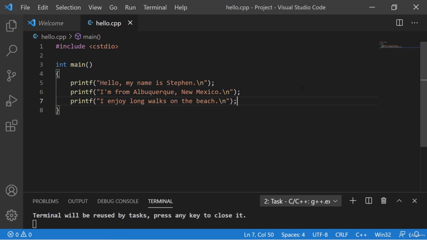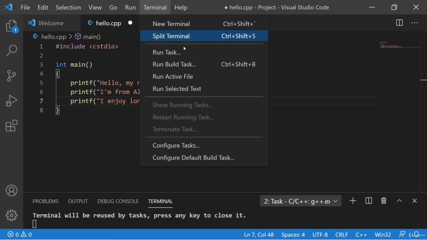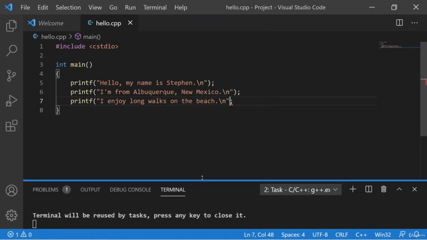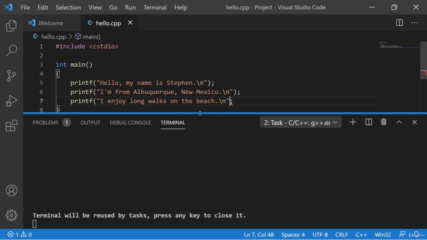Okay, we're back and we're ready to cause some mischief in our program. Here's hello.cpp and here are my 3 printf function calls. I'm going to take this final function call and remove the parentheses from the end. Now I'm going to compile by going up to Terminal and clicking Run Build Task. Now I'm going to drag the line up down here to see what the terminal has to say.